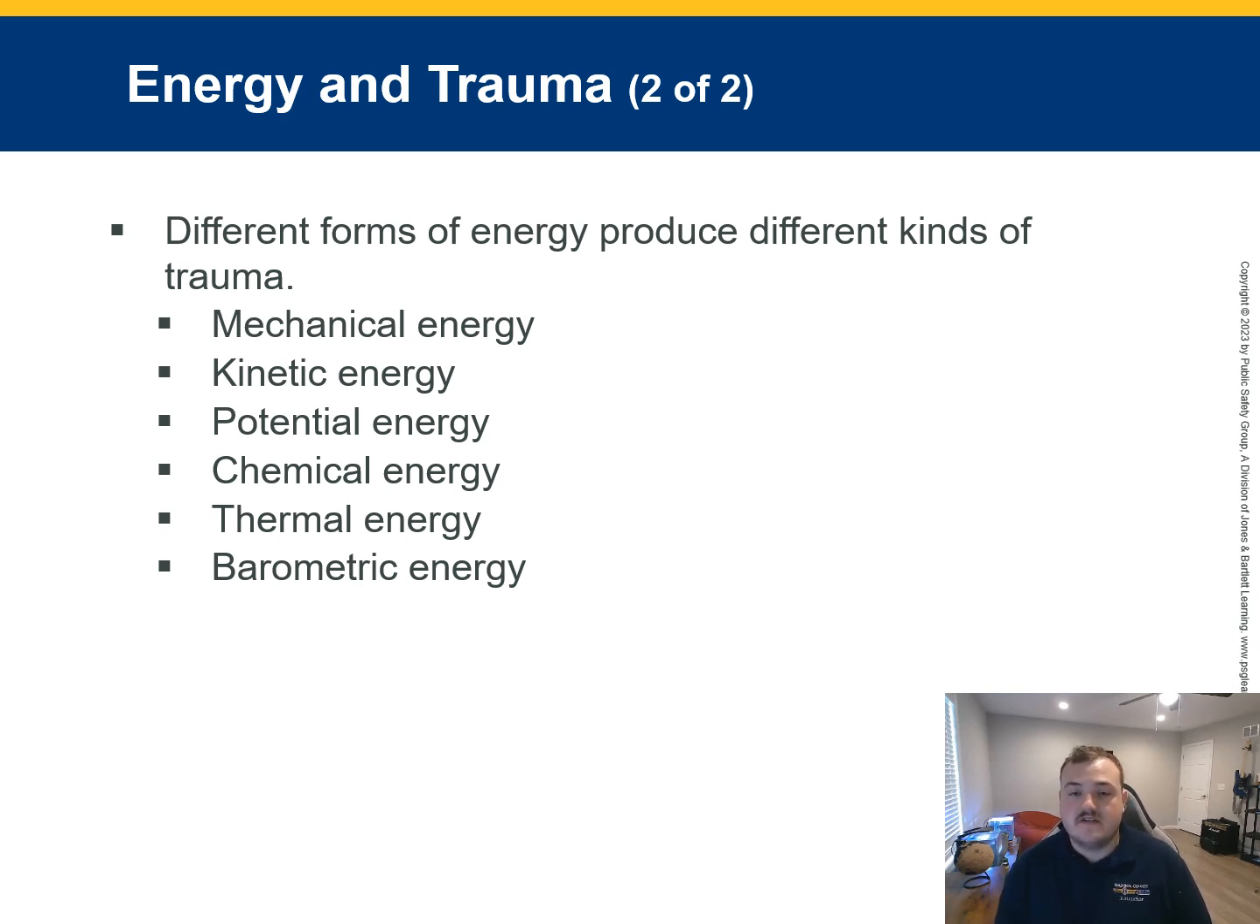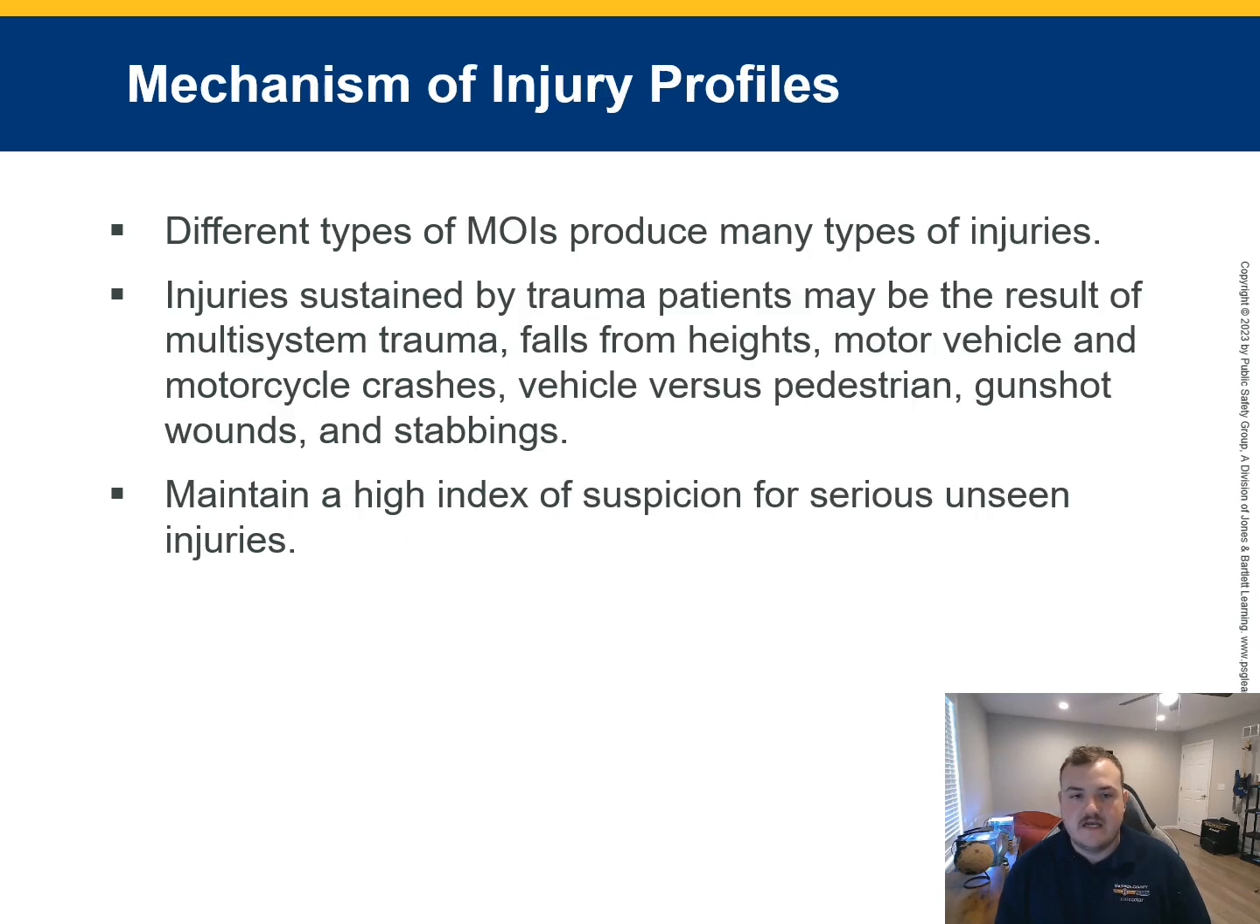Mechanical energy involves motion. Kinetic energy relates to the mass and speed of an object. And potential energy is stored in objects. Chemical energy results from chemical reactions, thermal energy from heat, and barometric energy from pressure changes. Different types of energy produce a variety of injuries. Trauma patients may suffer from multi-system trauma, falls, vehicle crashes, pedestrian incidents, gunshot wounds, and stabbings. Maintaining a high index of suspicion for serious unseen injuries is vital in trauma care.